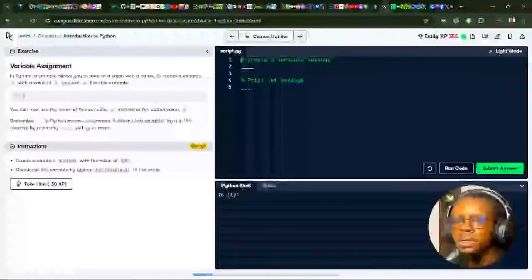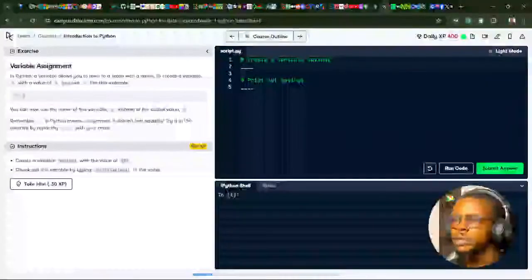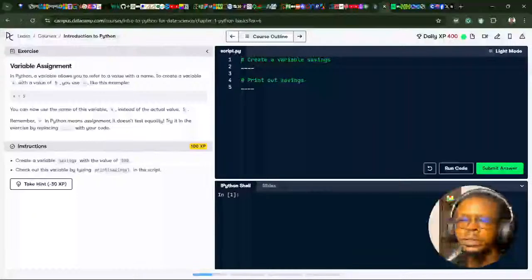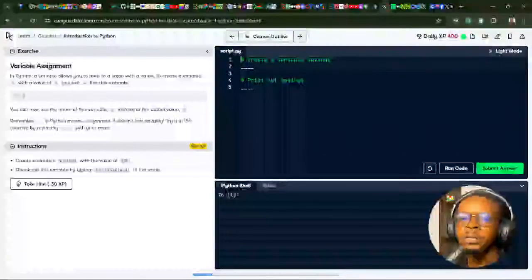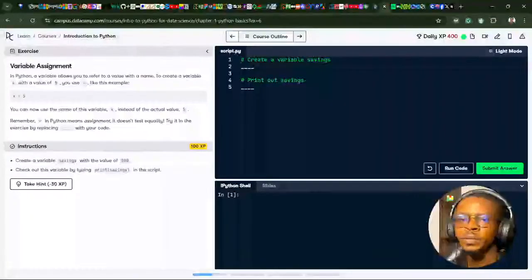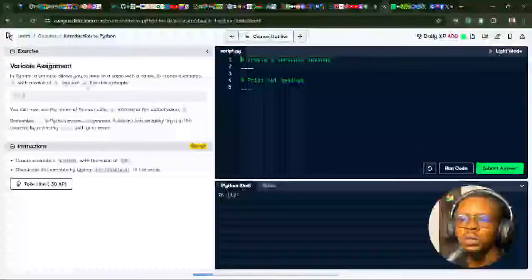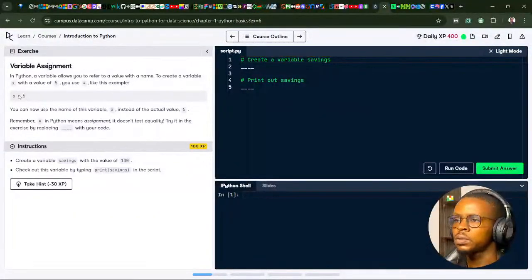That's interesting. So the key takeaway here is that how the code behaves depends on the data type. So, variable assignments. In Python, a variable allows you to refer to a value with a name. To create a variable x with a value of y, you use the equals sign, like this example: x is equal to y. So the variable x has a value of y. You can now use the name of the variable x instead of the actual value 5. Remember, equals in Python means assignment. It doesn't test equality.